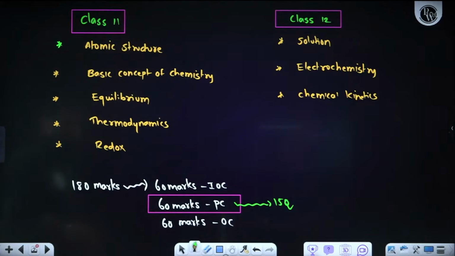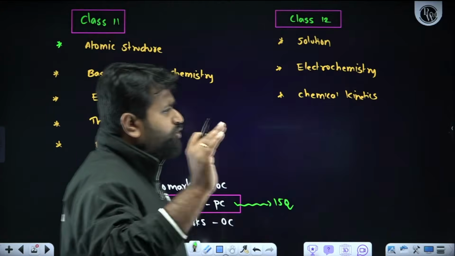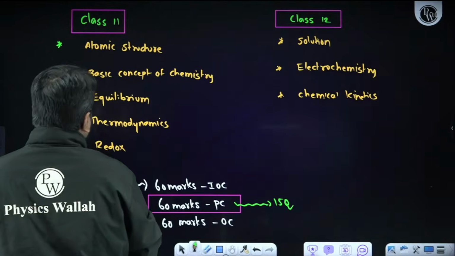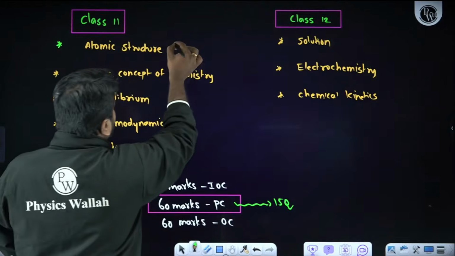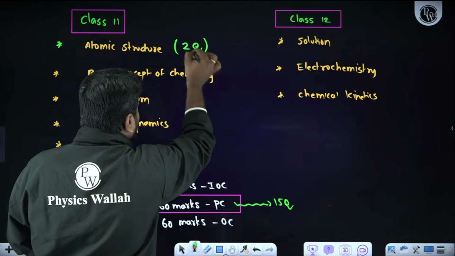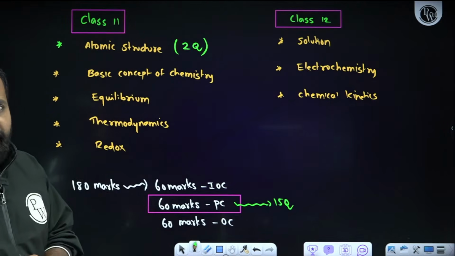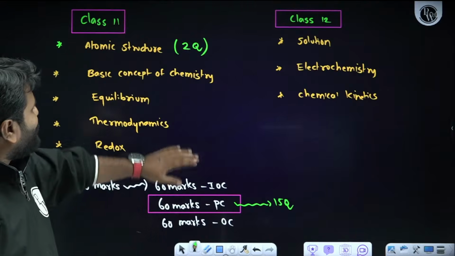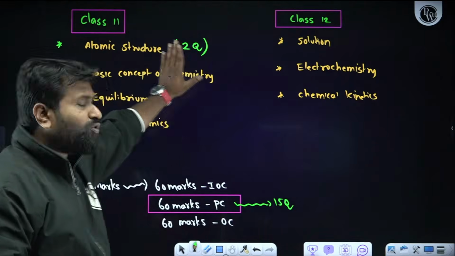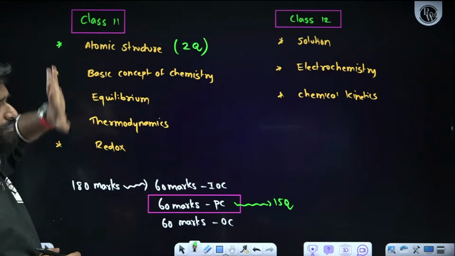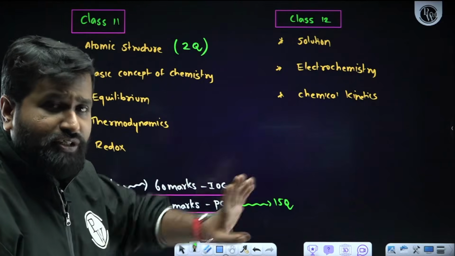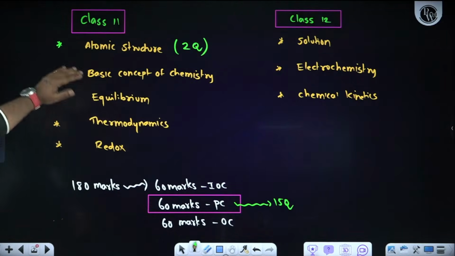So my strategy is, what are all the topics you must do, don't miss the chapter of atomic structure. Because in atomic structure, you can expect a minimum of 2 questions. If the question paper setter is very good, you can expect even 3 questions also. So a minimum of 2 questions is guaranteed from atomic structure. To get those 2 questions, whatever concepts are needed, I am going to tell everything, listen carefully.